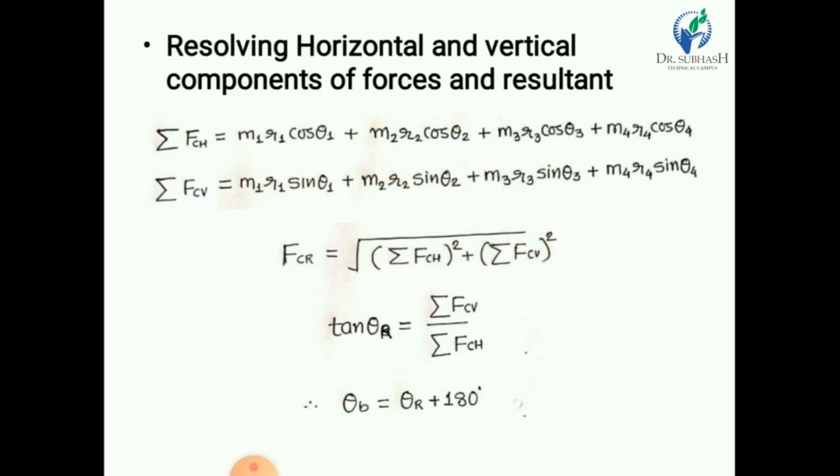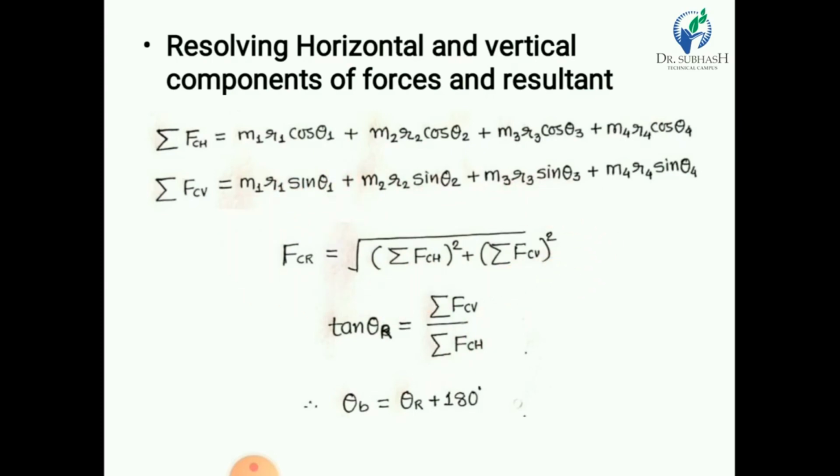So we know that if we have horizontal components and vertical components, then we obtain the resultant centrifugal force by using this equation: under root sigma FCH square plus sigma FCV square. And we can also calculate the position of this resultant force with the reference line: tan theta R is equal to vertical component upon horizontal component. So we obtain the position and magnitude. From this equation we obtain the magnitude of the resultant centrifugal force, and from this angle we obtain the angular position. So we know the angular position and magnitude of the resultant unbalanced force.